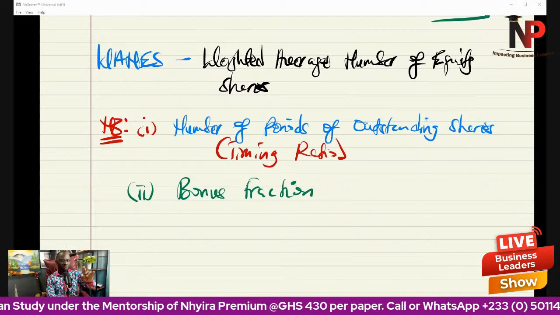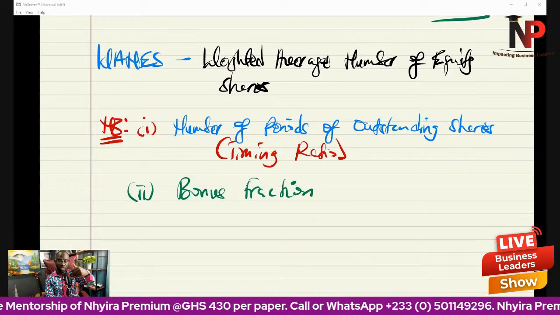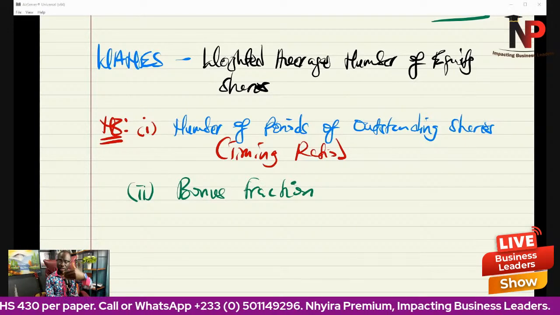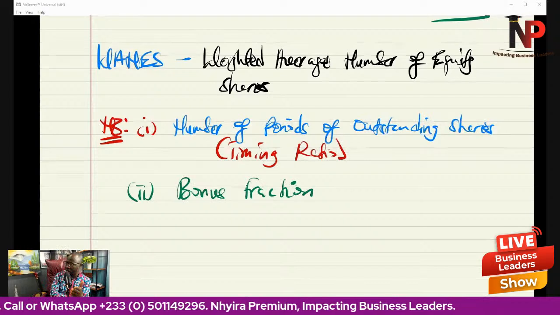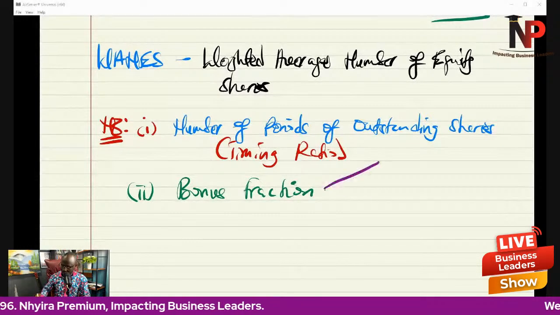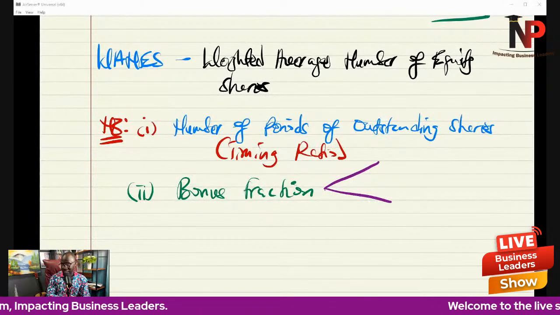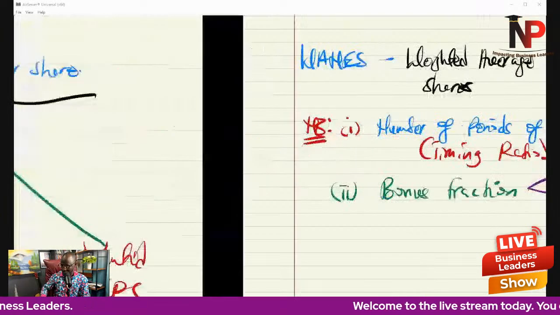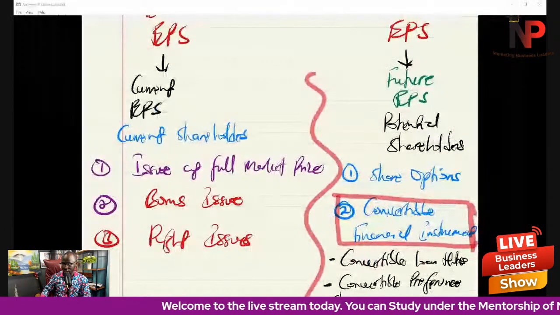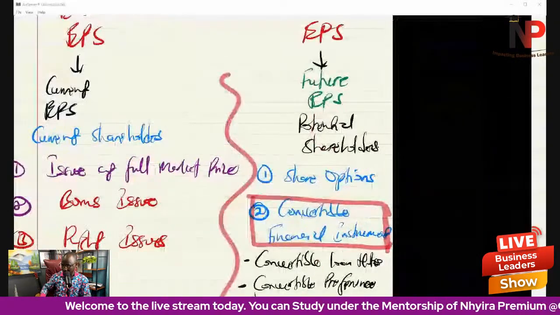So when we are calculating the number of equity shares, we have to take into consideration the timing ratio, the number of periods for the outstanding shares, and also the bonus fraction. Now, the concept of bonus fraction will come in especially in two scenarios of the 5 scenarios that I listed together here with the basic earnings per share and the diluted earnings per share.